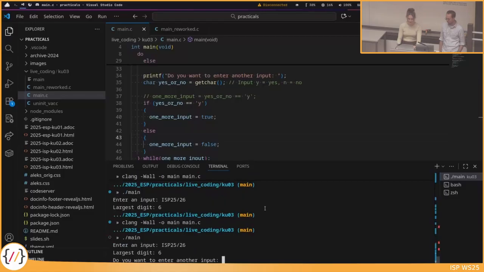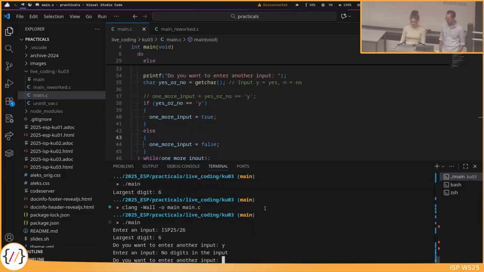Largest digit 6. Do we want to enter another input? Yes. Oh, okay, now something didn't work. No digits in the input we get, and we did not even get asked to enter another input. So the Y worked, but then we could not even enter another input. Has somebody an idea why this is the case?